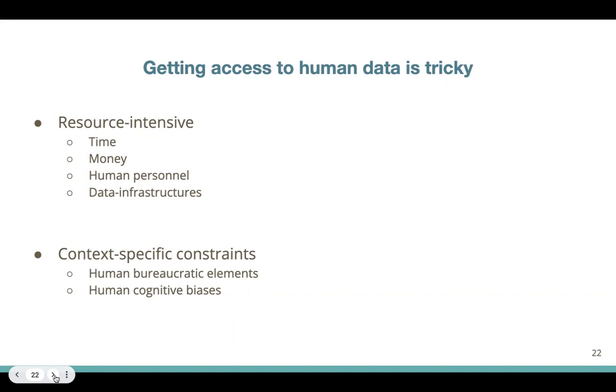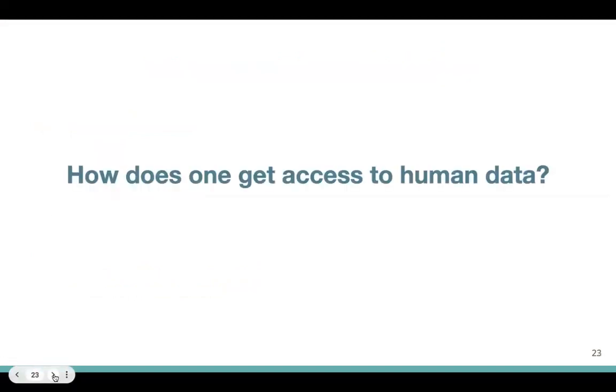But more importantly, something that will probably take a whole session to cover is that humans themselves, when you ask them questions, possess a whole range of cognitive biases. They may not be willing to provide a surveyor with the correct answer. There may be social desirability at play, and accounting for all of these biases and inaccuracies that may creep into your data set is something that you have to be very cognizant about when you're thinking about human data.